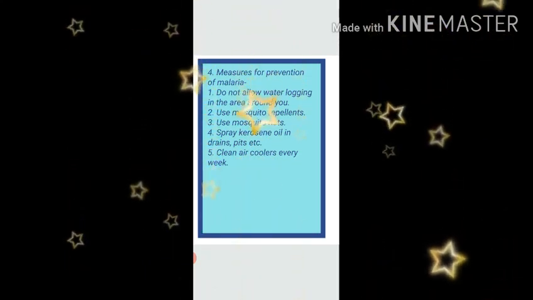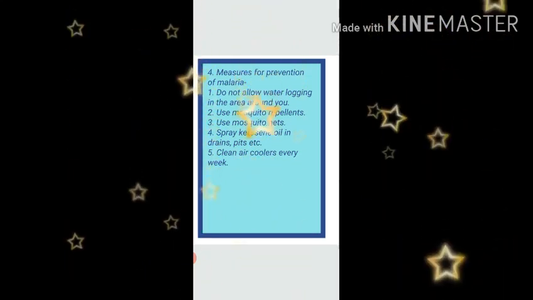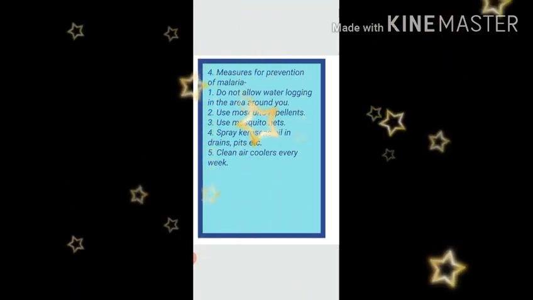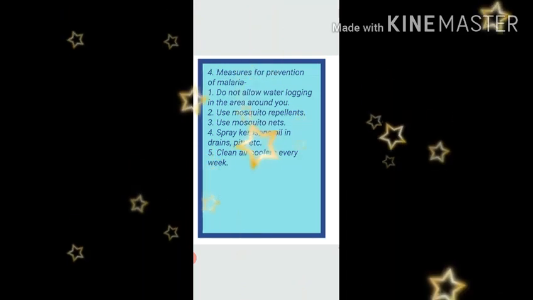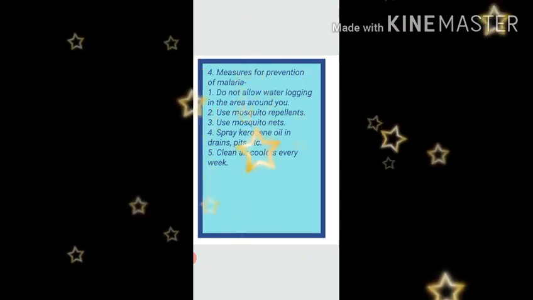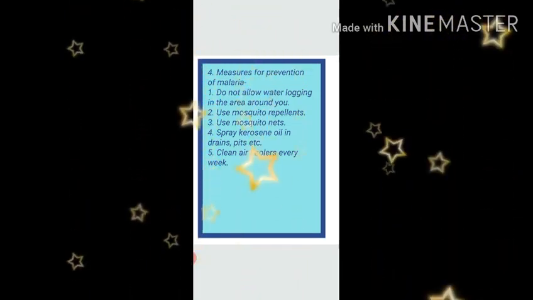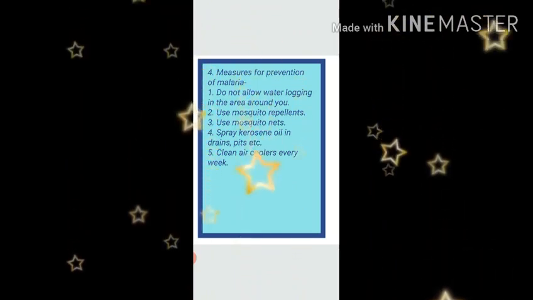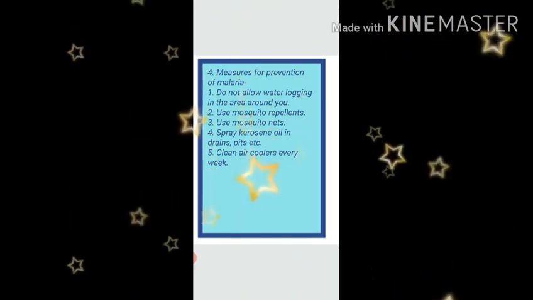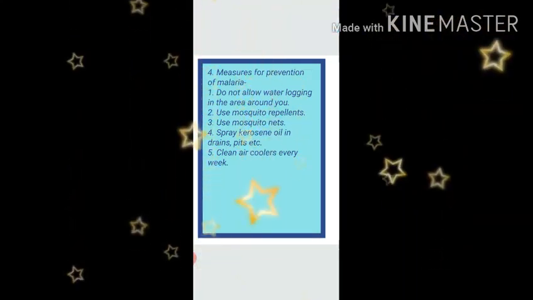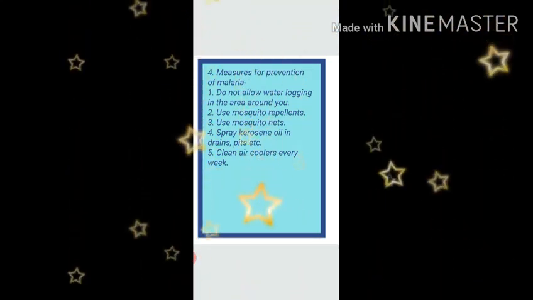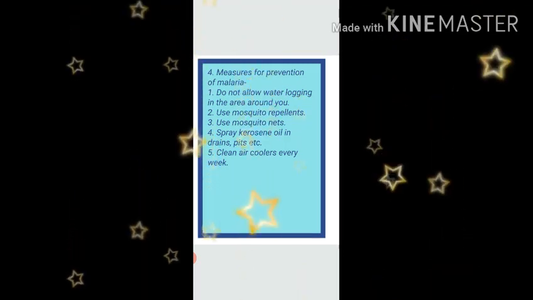So under this point we will write number 1, do not allow water logging in the area around you. Water logging means collection of water in the area around you. Number 2, use mosquito repellents. Repellents means the things that can keep the mosquitoes away. Use mosquito repellents. Example, good night, Odomos.